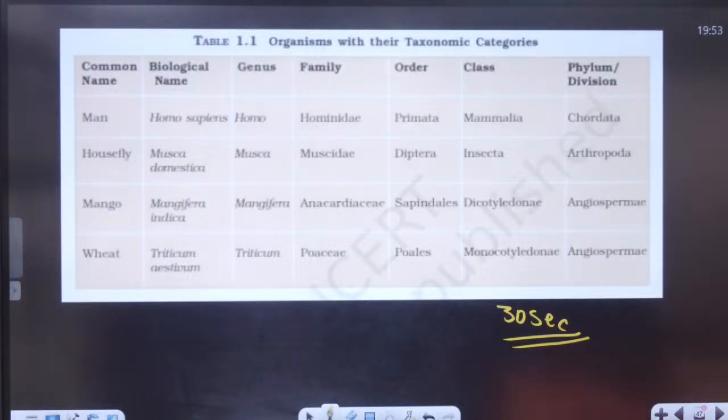Superclass is a class. See, there is something called a super, meaning above the class. Your time is running, students.